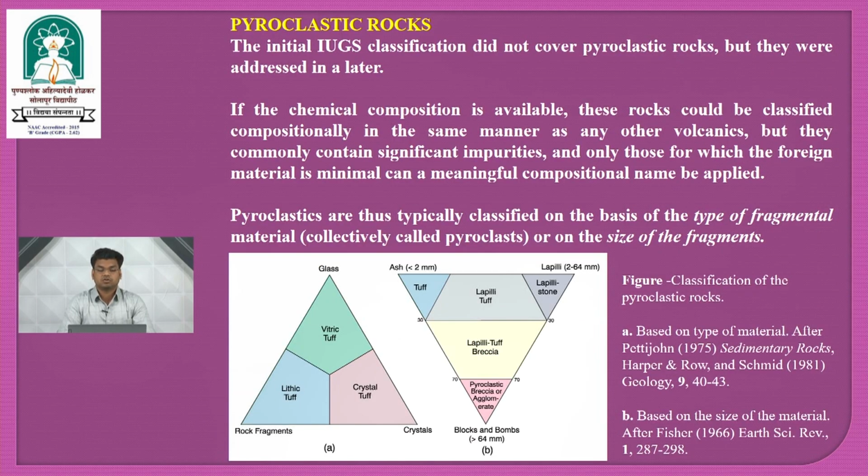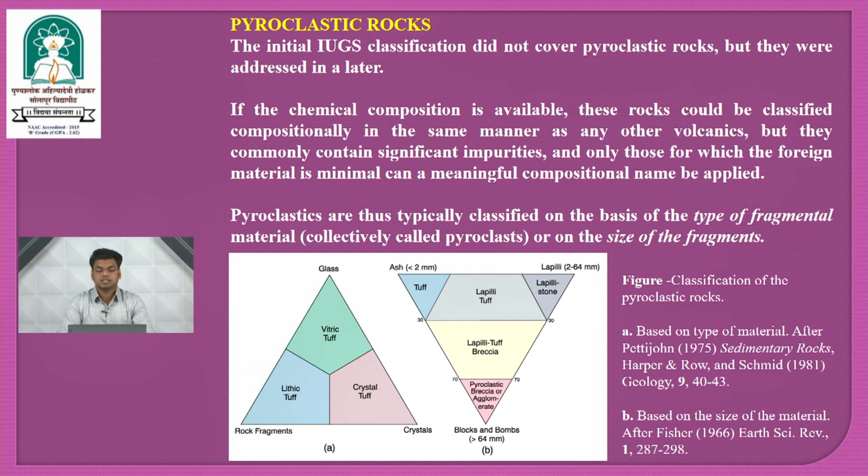Now, pyroclastic rock. The initial IUGS classification did not cover pyroclastic rock, but they were added later. If the chemical composition is available, this rock would be classified compositionally in the same manner as any other volcanic, but they commonly contain significant impurities, and only those for which the foreign material is minimal can a meaningful compositional name be applied.